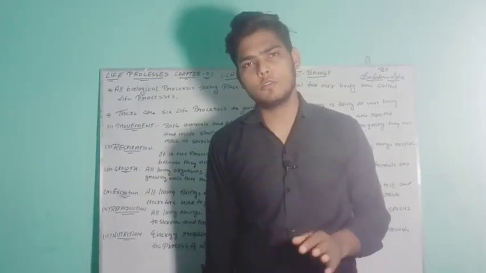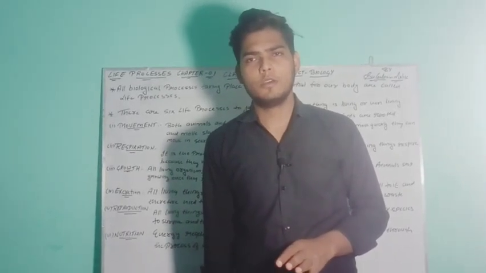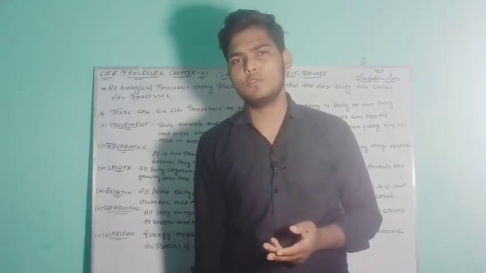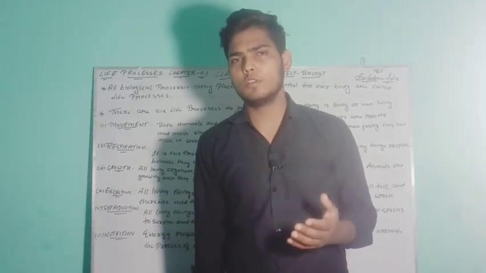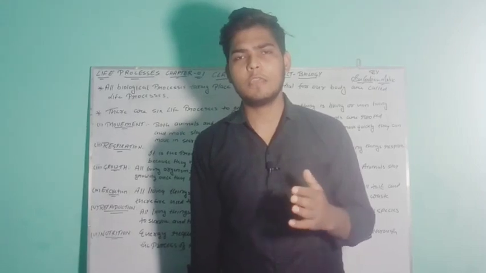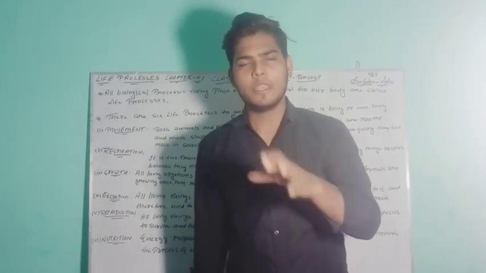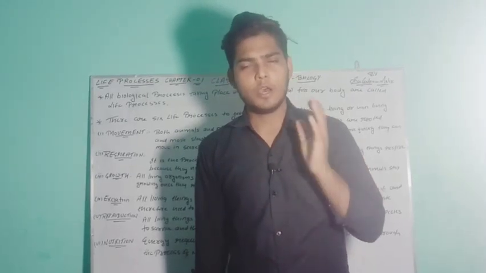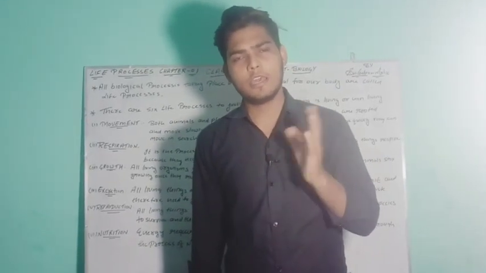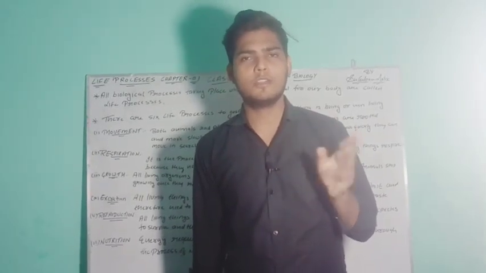Today we are having the notes of chapter number 1, biology, class 10th, life processes. As in the previous video, I have explained the definitions and given the thorough base of the chapter: what the life process is saying, what life means and what process means. How we can justify whether something is life in biological terms, and how we can justify the process.